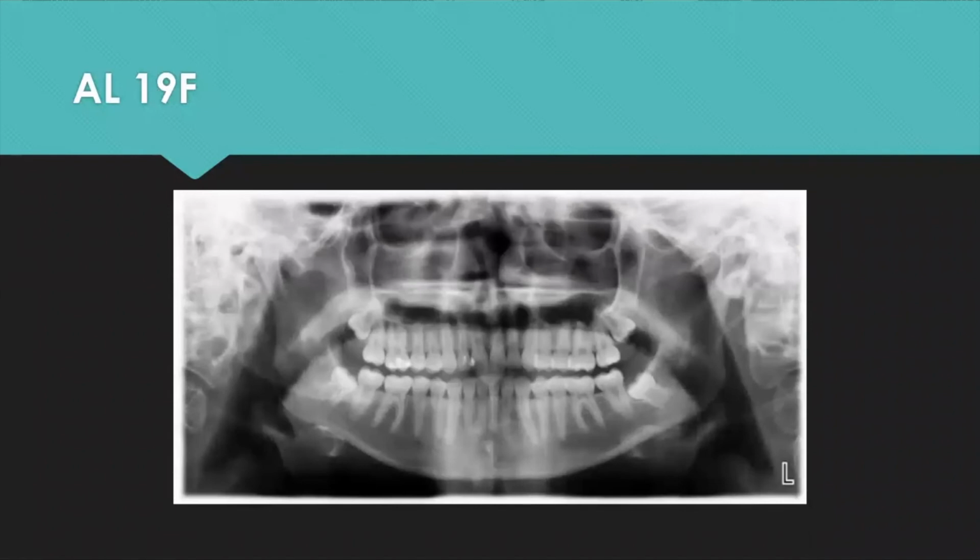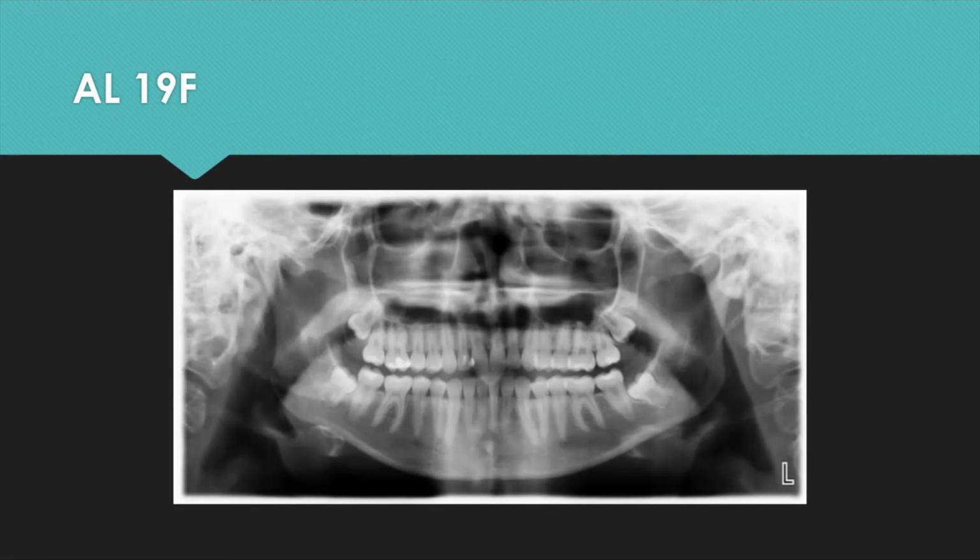In this next x-ray, you can see that the lower wisdom teeth are a little more developed, and tooth number 32 is starting to encroach on the nerve. However, unlike the case with pericoronitis where you did a coronectomy, with a developing tooth like this, where you have an open apex and an incomplete root, you have very little concern of any neurosensory disturbance postoperatively, as very little force will be needed to remove the tooth. Typically, these teeth move relatively easily, and the patient also has better healing capacity for the nerve to repair itself. So if there is an issue with the nerve, you're also going to heal better.